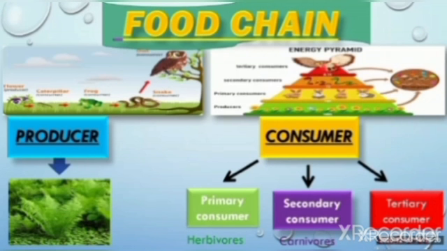But now my question is, how is this beneficial for the soil? Now we see how it is beneficial for the soil. When this animal, this hawk, dies, what will happen? The decomposers will decompose its dead material, its dead body, and after decomposition, these particles get mixed in the soil and increase the fertility of the soil. So you can see how it is beneficial for the soil as well.